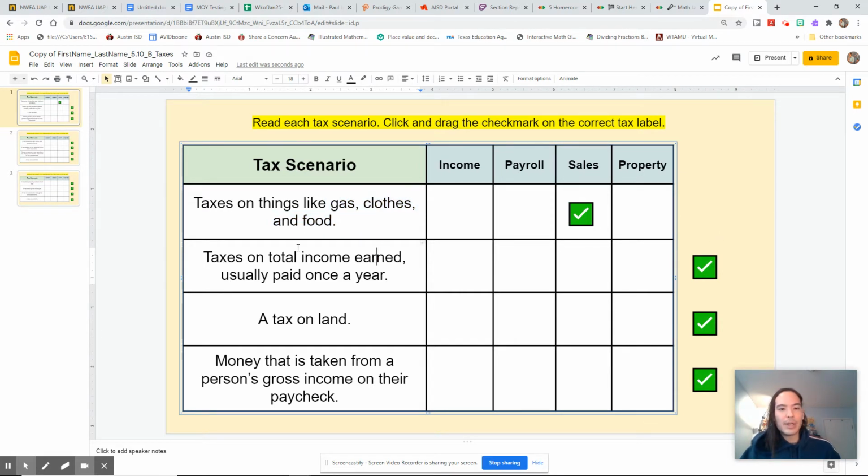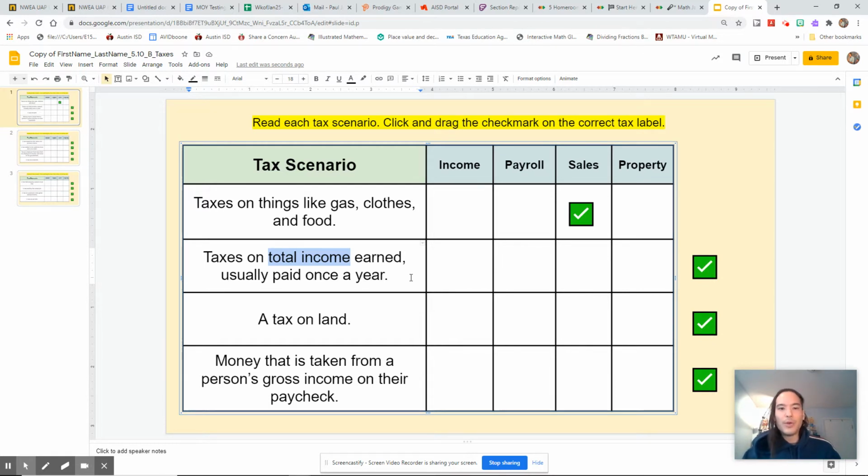All right, taxes on total income earned. Total income, remember, that's not just paychecks. That's like if I sell artwork on the side, if I make money being a musician on the side, if I have a YouTube channel on the side and earn advertising dollars.